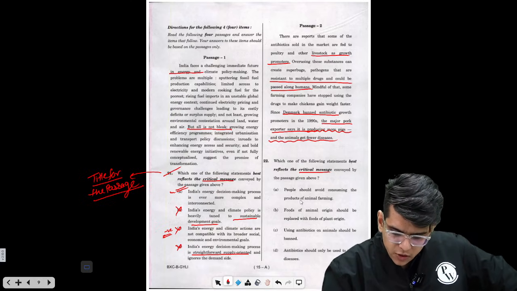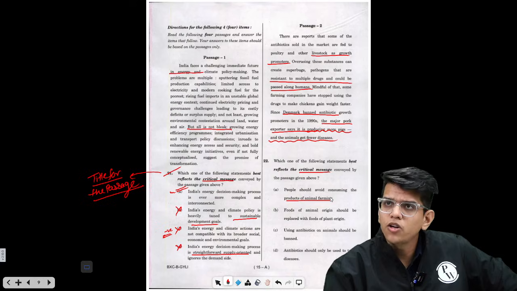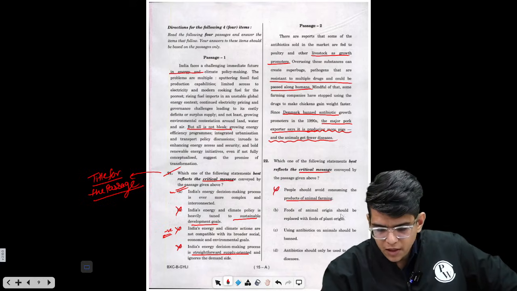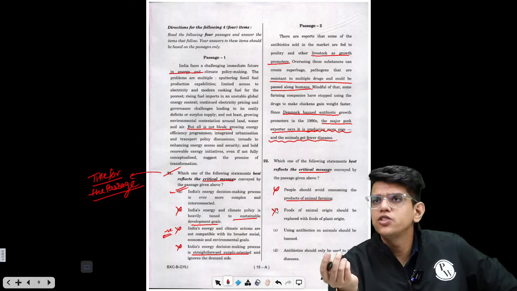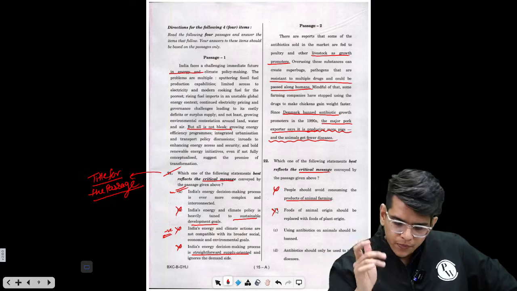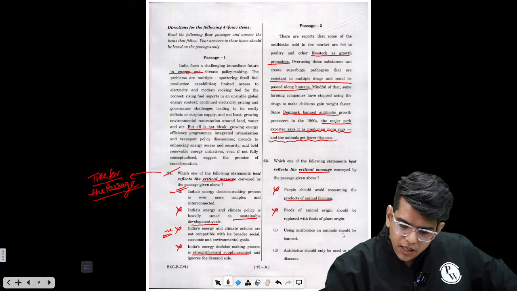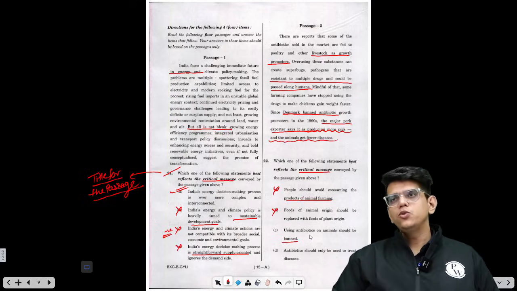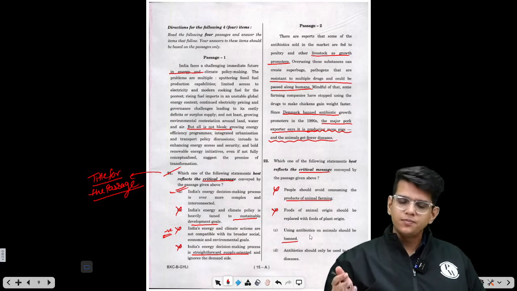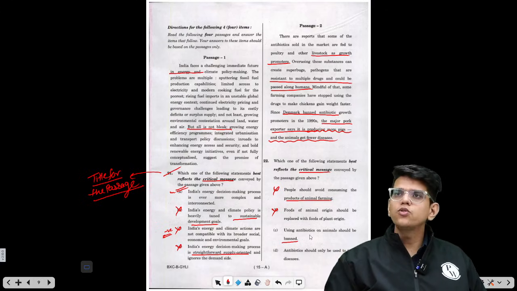People should avoid consuming the products of animal farming. They are not saying you should become vegetarian, so this is wrong. Foods of animal origin should be replaced with food of plant origin. There is no preference between plant origin food and animal origin food. Using antibiotics on animals should be banned. Now, the use of antibiotics is to treat diseases. You can't ban antibiotics for use on animals, right?